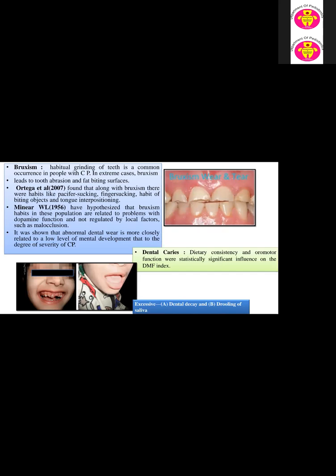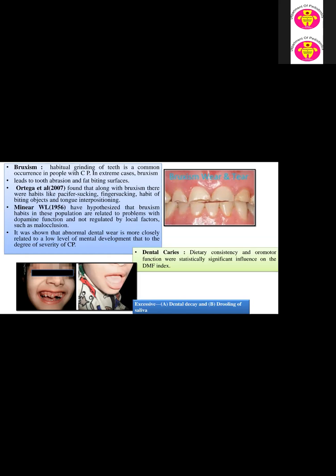Now, according to Ortega et al. in 2007, along with bruxism, there were habits of pacifier sucking, finger sucking, biting objects, and tongue interposition. According to Miner WL in 1956, they hypothesized that the bruxism habit in these populations is related to problems with dopamine function and not regulated by local factors. It was shown that abnormal dental wear is most closely related to a low level of mental development, rather than to the degree of severity of the CP.